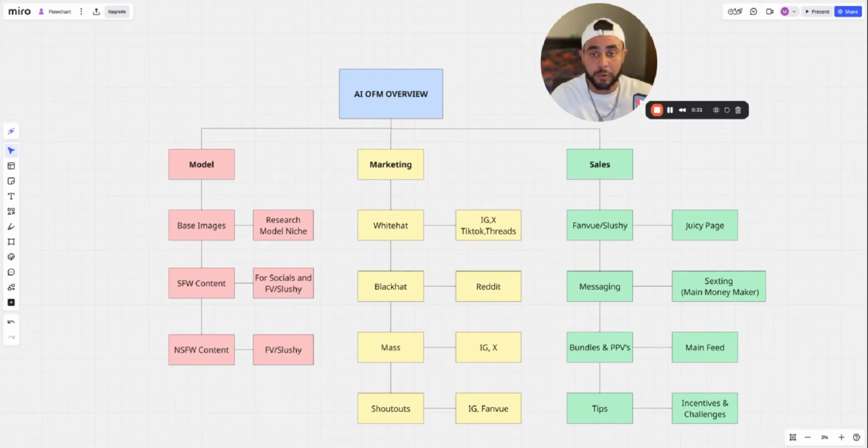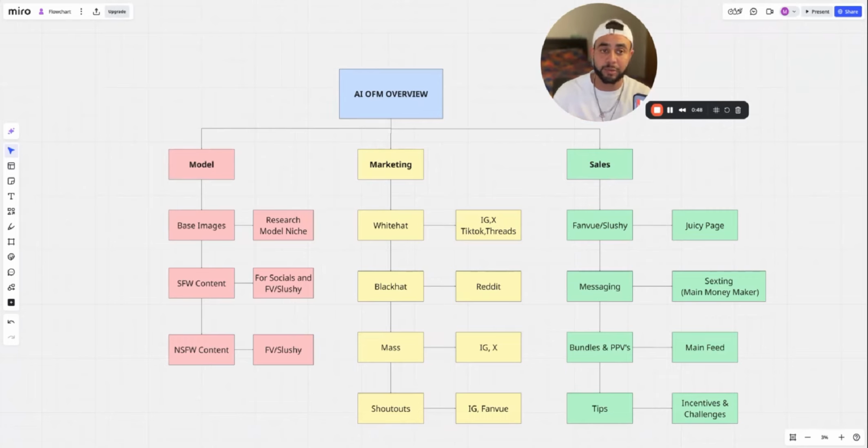So basically, first of all, the most important part is creating the model. Now, how can you guys do this? First of all, you guys want to have an idea of what your model is going to look like. So this is what I call the babe designing phase. So you're essentially just creating a model from scratch.